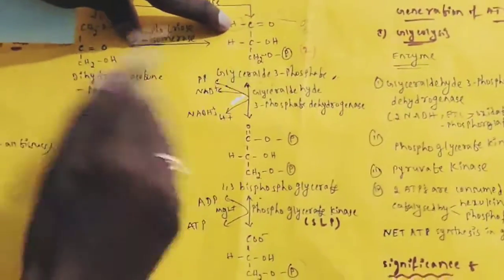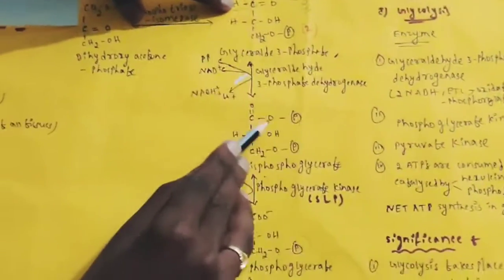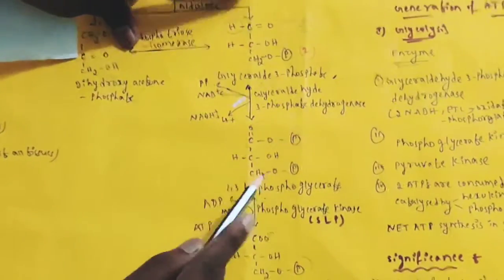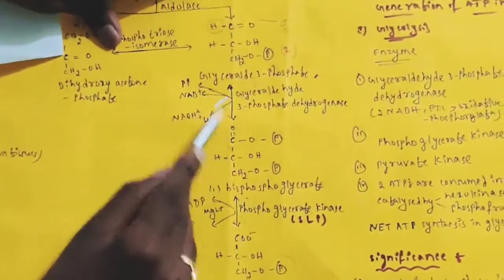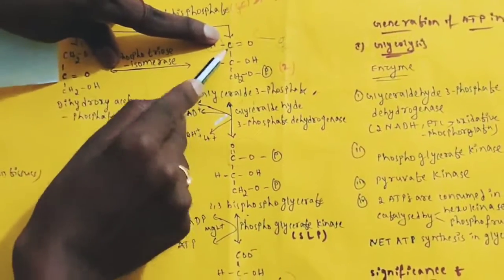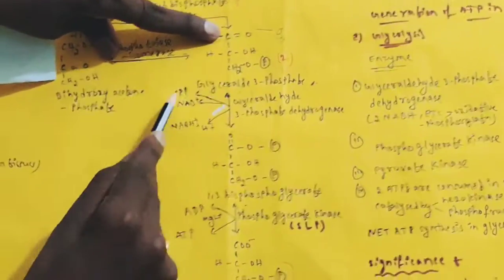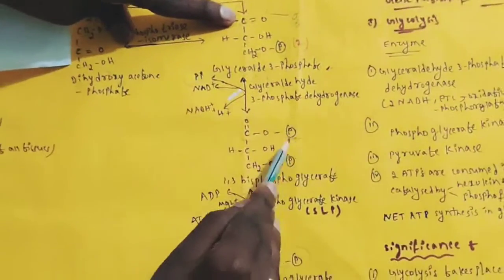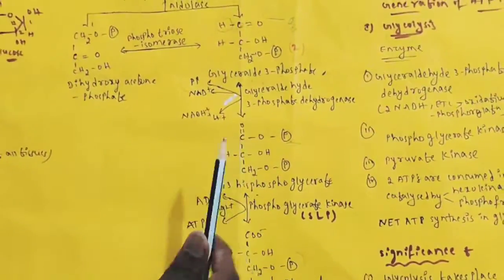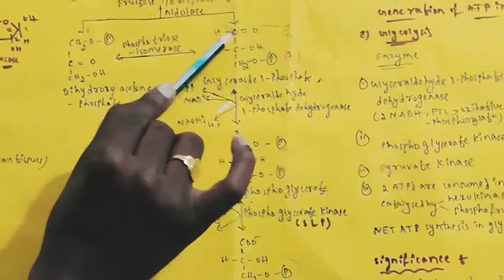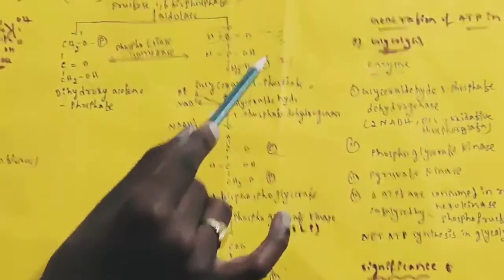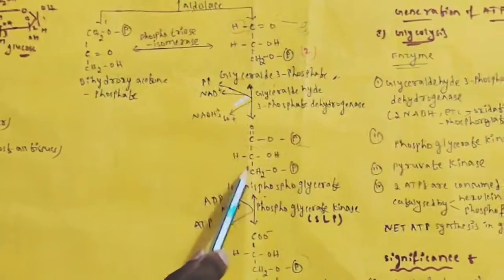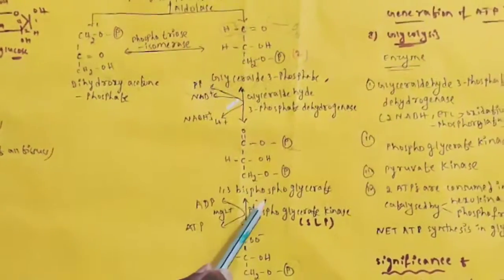Hydrogen from the first carbon is removed and one oxygen is added, so COO will be obtained, with the remaining CHOH and CH2OP the same. One more thing: after oxygen is added to the first carbon, a phosphate group is added. So COO and phosphate, and the remaining are the same. It undergoes oxidation, meaning one oxygen is added to the first carbon, as well as phosphorylation. A phosphate group is added to the first carbon, so COOP and the remaining are the same.